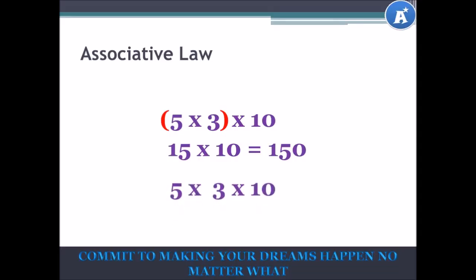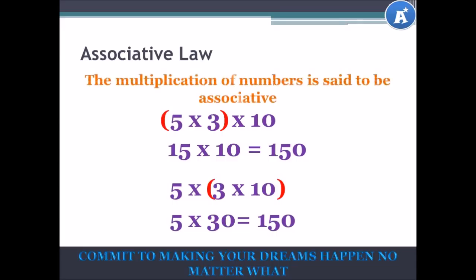Let's try that again. This time, let's group the 3 and the 10. So 3 times 10 gives us 30. So 5 times 30 is equal to 150. Do you see that our answers are exactly the same? And that's because the multiplication of numbers is said to be associative. It does not matter how we group them.